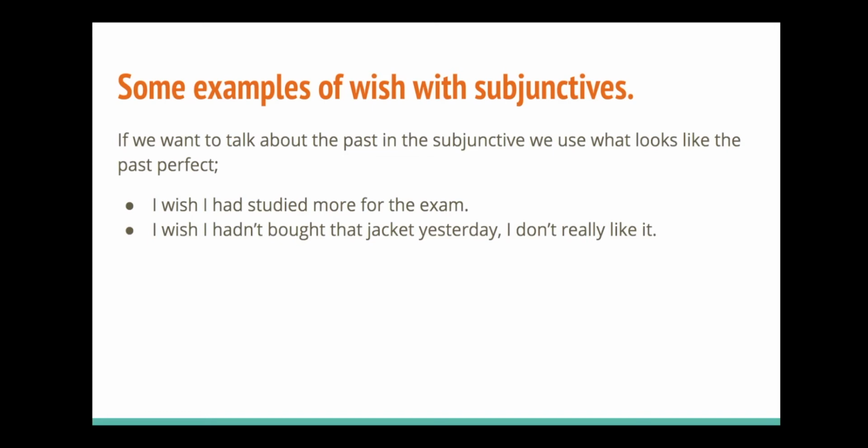We use the past perfect here, or what looks like the past perfect, because the subjunctive always appears to be regressed one tense behind. We could say, I wish I hadn't bought that jacket yesterday. I don't really like it. So yesterday I went to the shops, I bought a jacket, and now I've decided I don't really like it. So when I'm talking about this purchase, this act of buying the jacket, I use what looks like the past perfect. I wish I hadn't bought that jacket yesterday. I don't really like it.